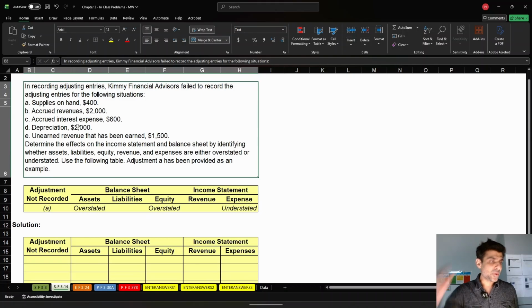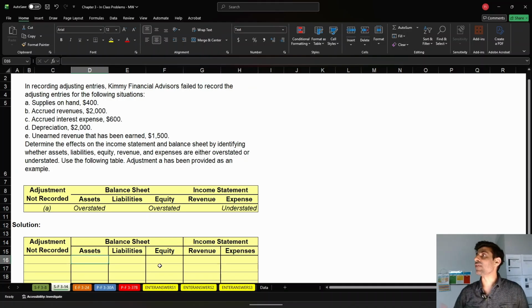Accrued revenues. So again, accrued revenues means that you earned the revenue, but the cash is coming after. So what is the journal entry for that? If you earn revenue and the person's going to pay you later, what are you going to debit and what are you going to credit? Accounts receivable debit, service revenue credit. So if you do not have that, your balance sheet, your assets, are you going to have too little or too much assets if you did not debit accounts receivable? Too little. So you're going to understate your assets.